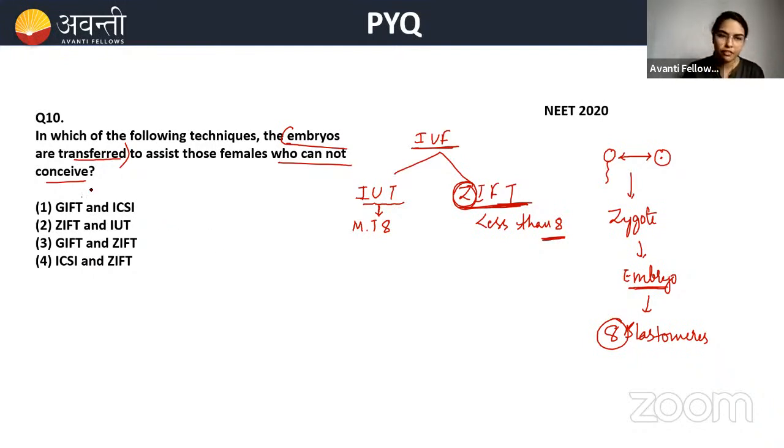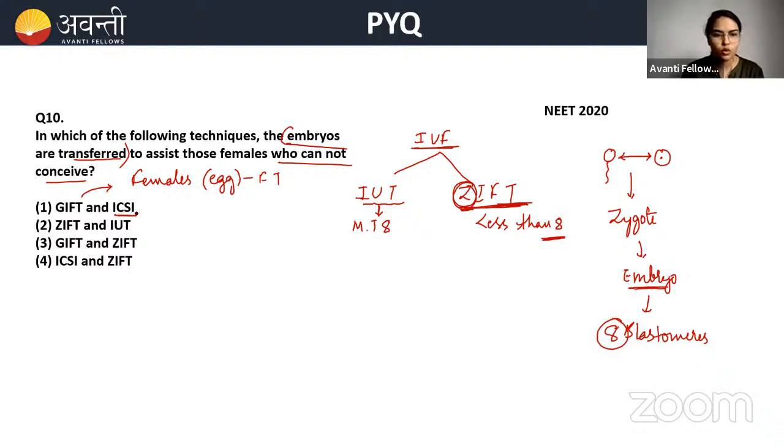Now think about GIFT. GIFT happens only in the case of females, where the fallopian tube might have got blocked, or the lady is not able to produce an egg. In this case, the gamete, the egg, will be transferred into the fallopian tube. This is GIFT. So transfer of the female gamete into the fallopian tube is GIFT. ZIFT means either a zygote or a ball of blastomeres less than 8.